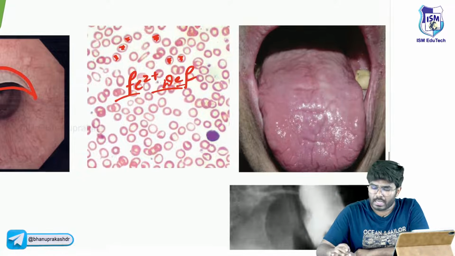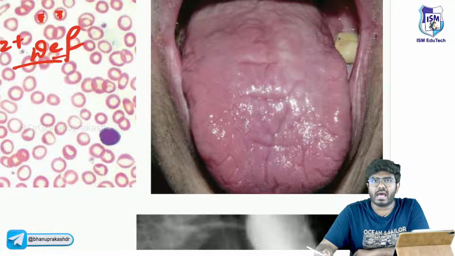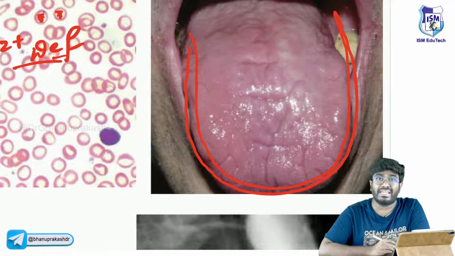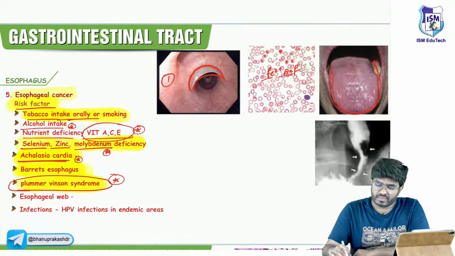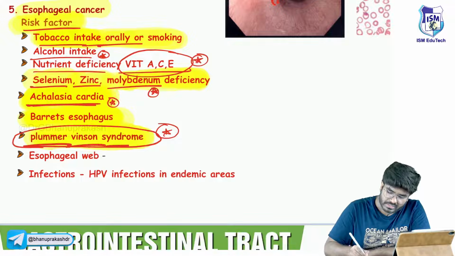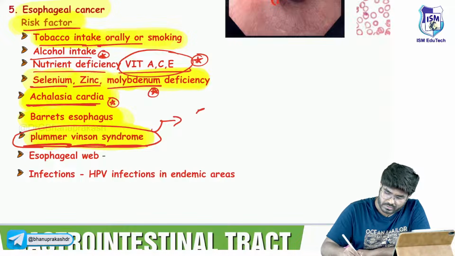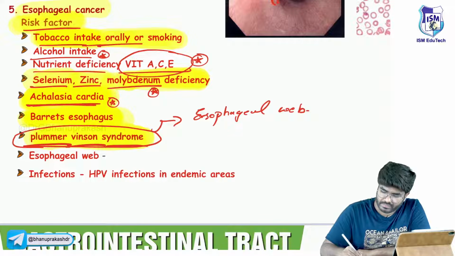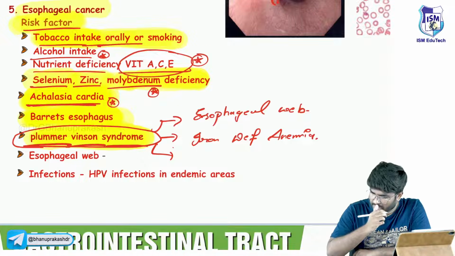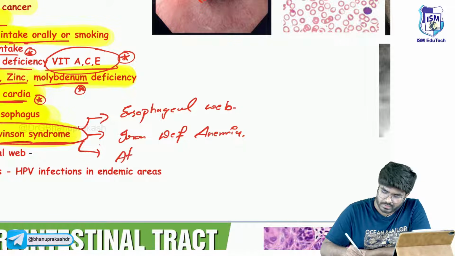And with iron deficiency, when you look at these patients' tongue, it's a large beefy tongue with atrophic glossitis, inflammation of the tongue, sir. Large beefy tongue with atrophy. So if these three things are there in the patient, then it is called Plummer-Vinson syndrome. The patient is going to have three features. What are these three features? Let me write. Esophageal web, sir. Second feature is going to be iron deficiency anemia. And the third feature is going to be atrophic glossitis.